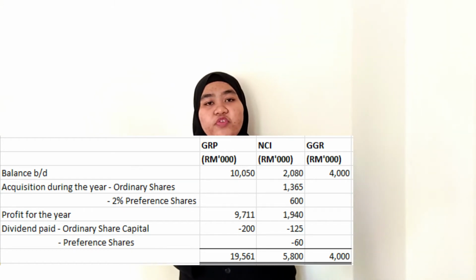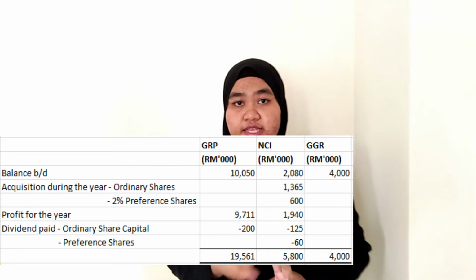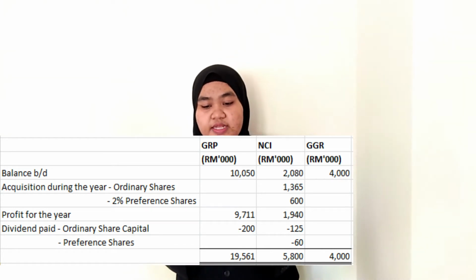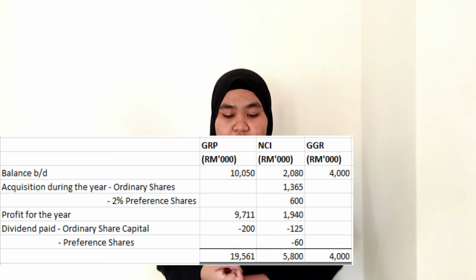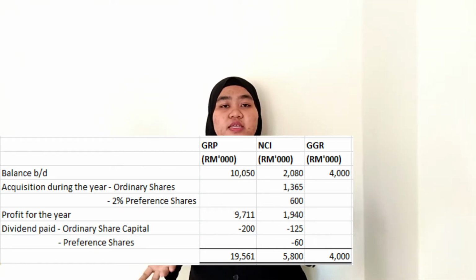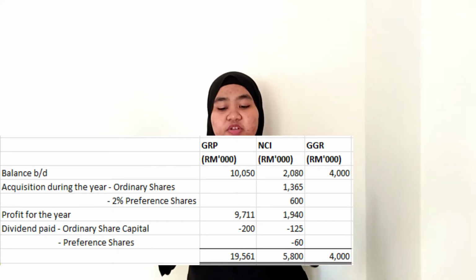Okay, for the profit for the year that we attributed before to the GRP and NCI, the GRP is 9711 and 1940 for the NCI. Then we have to minus the dividend paid on the ordinary share capital and preference share.